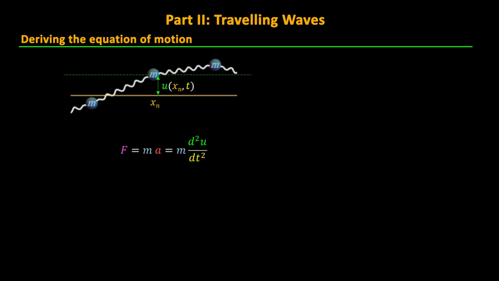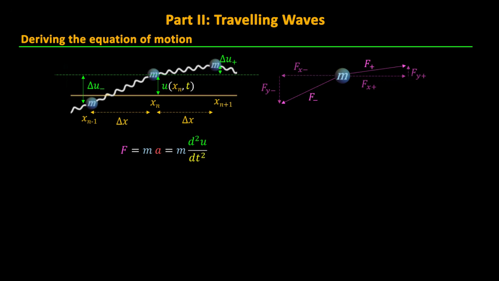We'll call the distance between the masses delta x, and the displacements of the two neighboring masses will be measured relative to the central mass as delta u minus and delta u plus, respectively. We see that the springs attached on either side of this mass put it in a tug of war between the force exerted by each spring. Let's call the force from the mass at the n-1 location F minus and the other one F plus. Now let's decompose these forces into their horizontal and vertical components Fx and Fy.